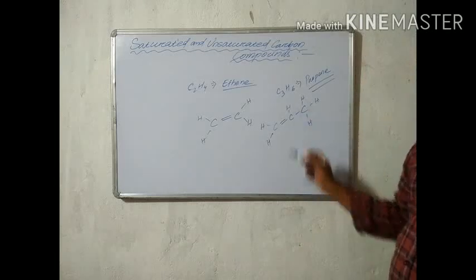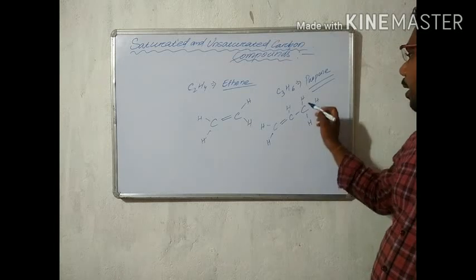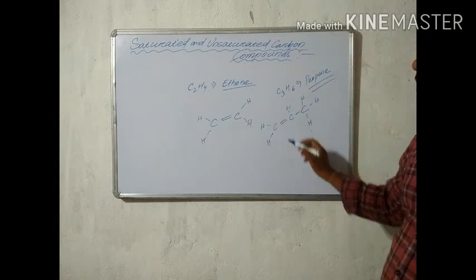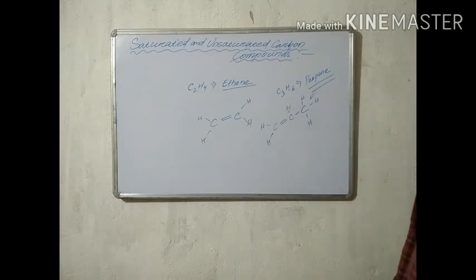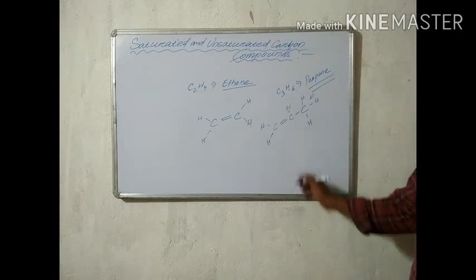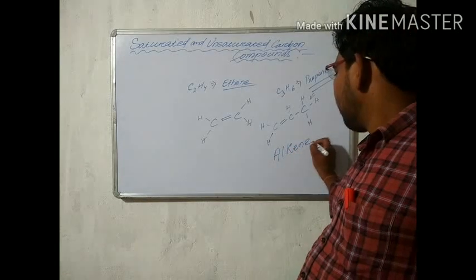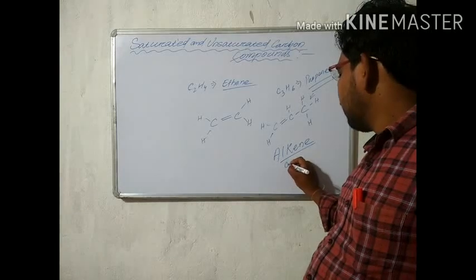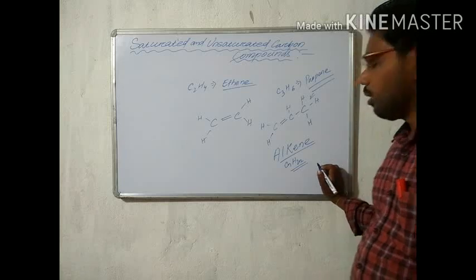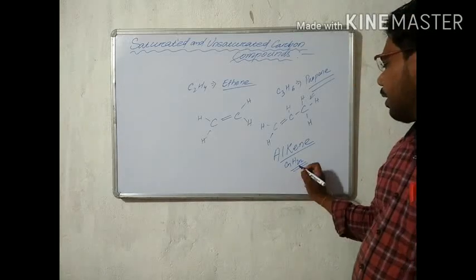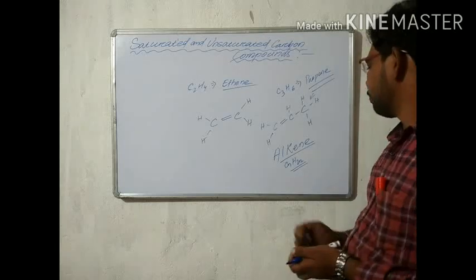Now all these carbons have the four bonds and satisfy their valency. And now 1, 2, 3, 4, 5, 6 hydrogens are also present. So this is the structure of propene, and this group is called alkene. The general formula of alkene is CnH2n. C means carbon, H means hydrogen, and n is the number of atoms.